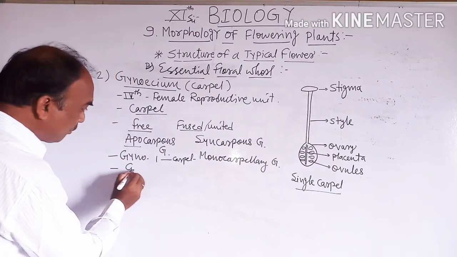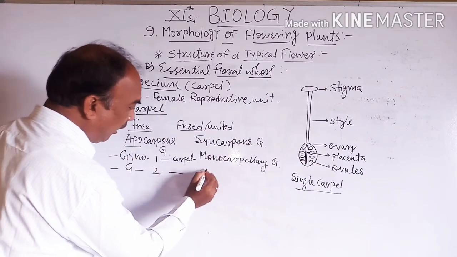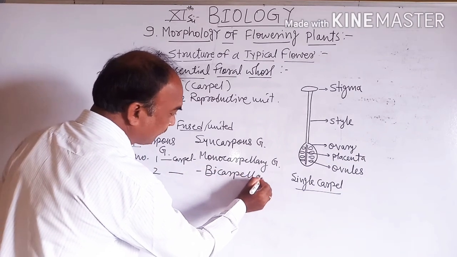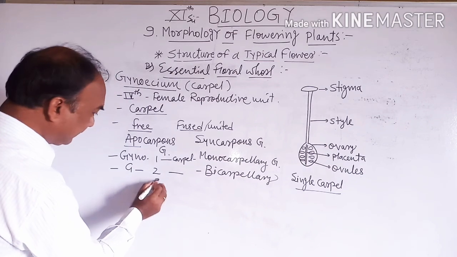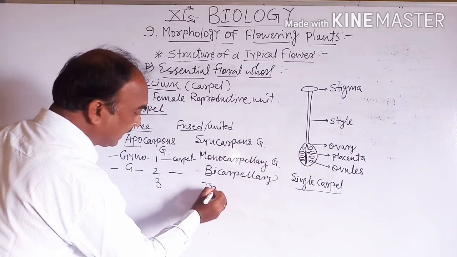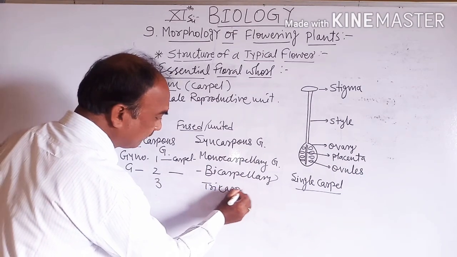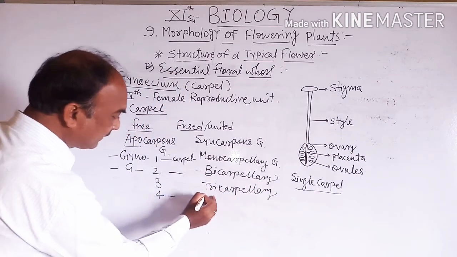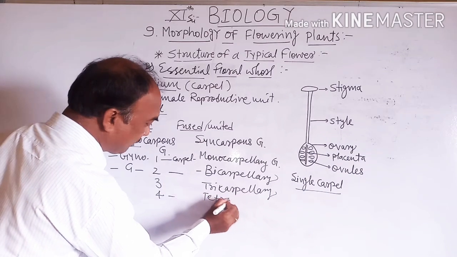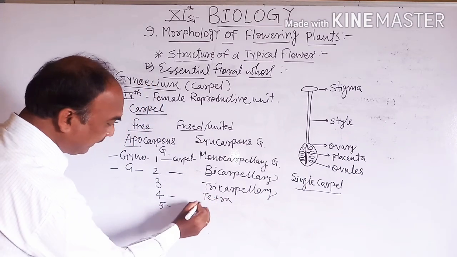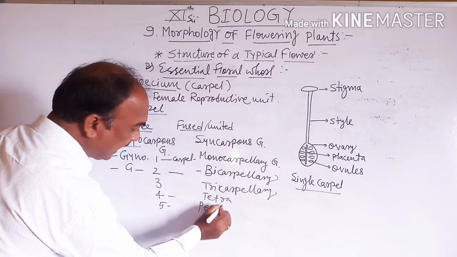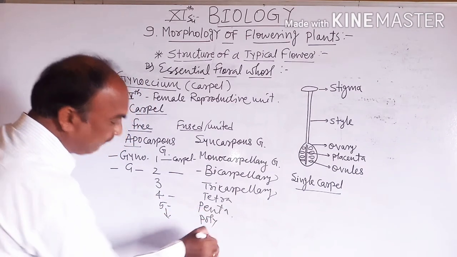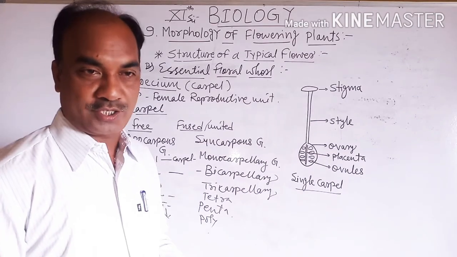Gynoecium with two carpels is called bicarpellary gynoecium. Three carpels, tricarpellary gynoecium. Four carpels, tetracarpellary gynoecium. Five carpels, pentacarpellary gynoecium, and more than five is called polycarpellary gynoecium.